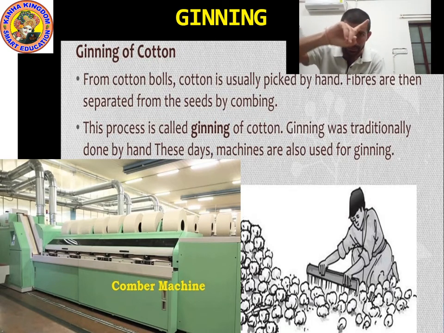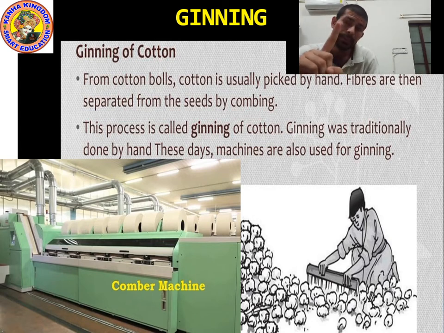So, point number 1: first of all, we pick the cotton from the cotton plant by hand. Because in cotton fiber seeds are present, we separate both seeds and cotton fiber using a tool which is called combing. This process is called ginning. Nowadays ginning is done using machines.